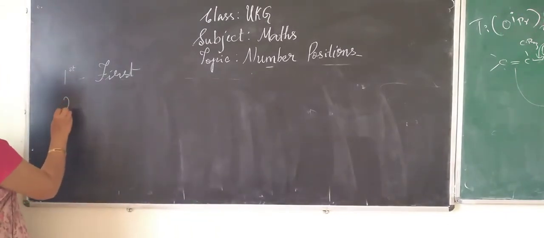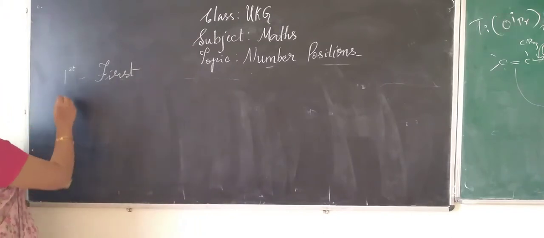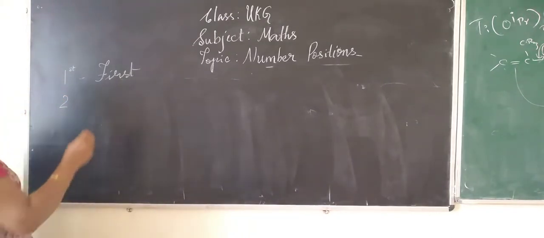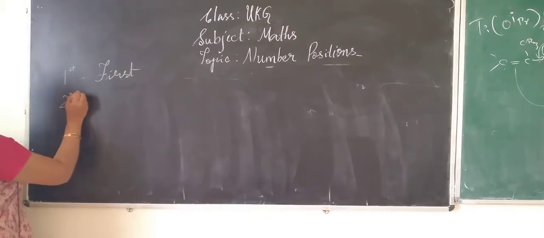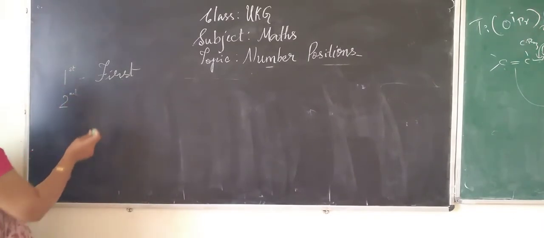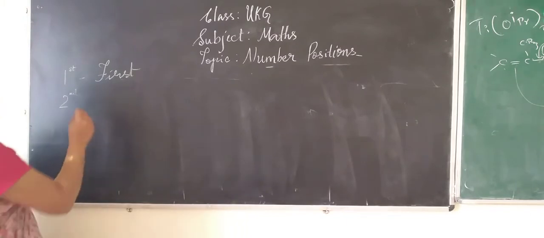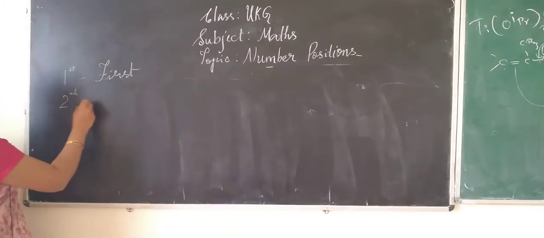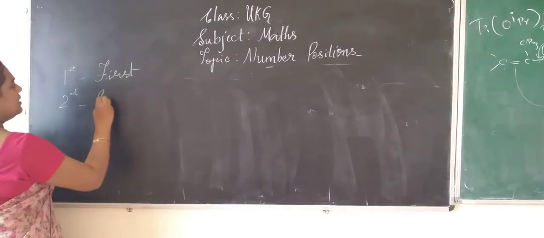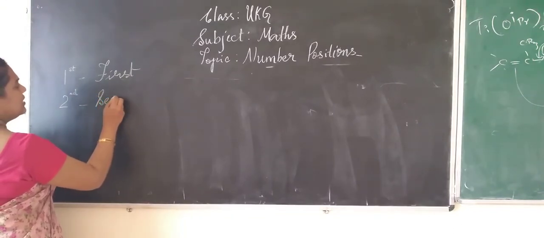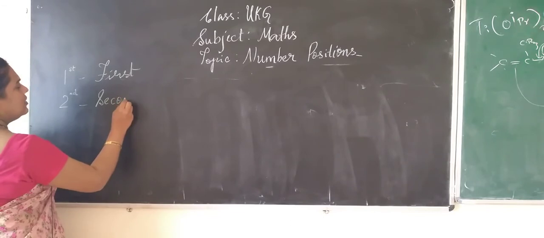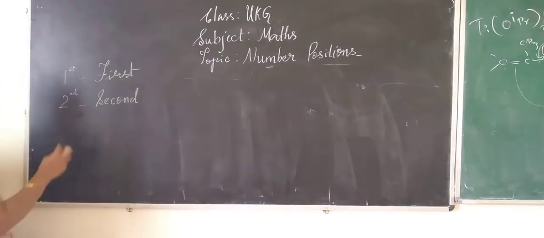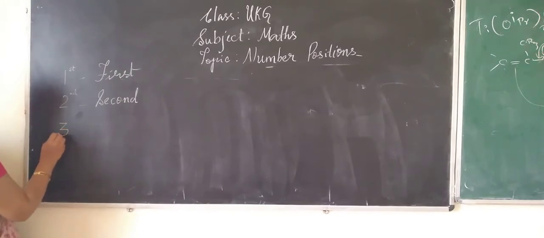Okay, now write second. How to write 2? Curve and one sleeping line, I said 2. Then you add here N-D. Okay, N and D. This is second. First and second. How to write second? S-E-C-O-N-D. See? Second.